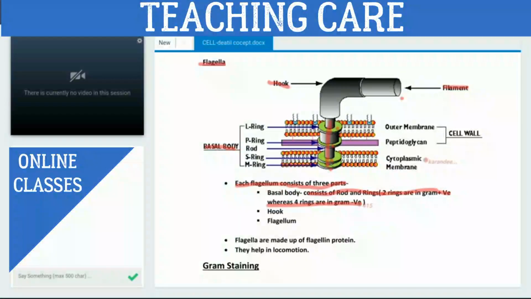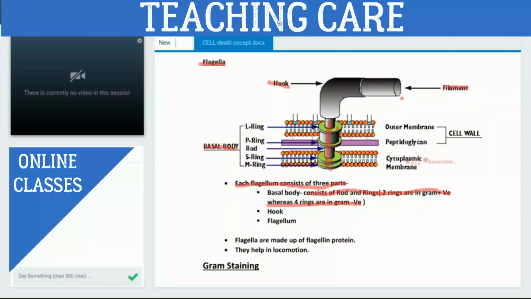What we have studied in the earlier class, in the gram-positive, cell wall is made up of only 1 layer, right? That's why lesser number of rings are present. But in gram-negative, 4 rings are present. Why? Because the cell wall of gram-negatives is made up of 2 layers.